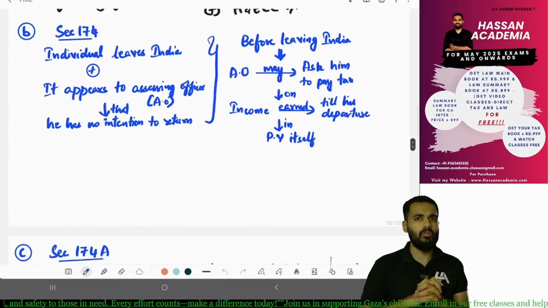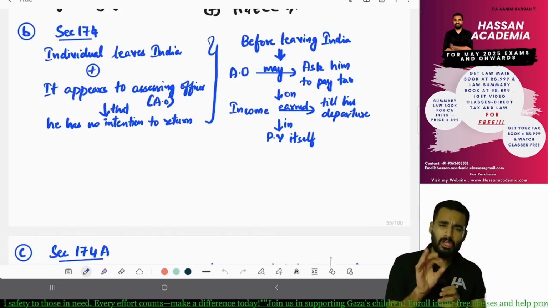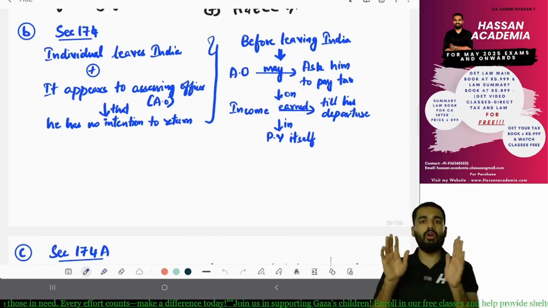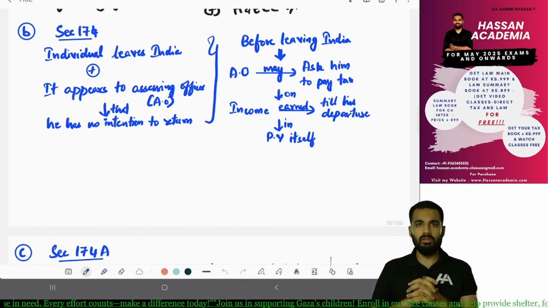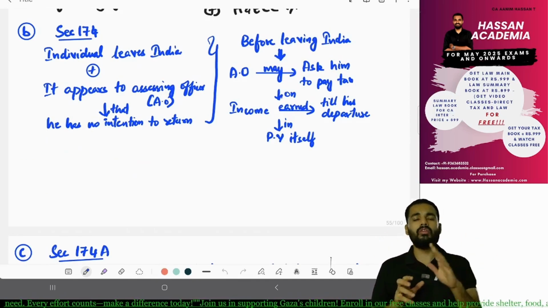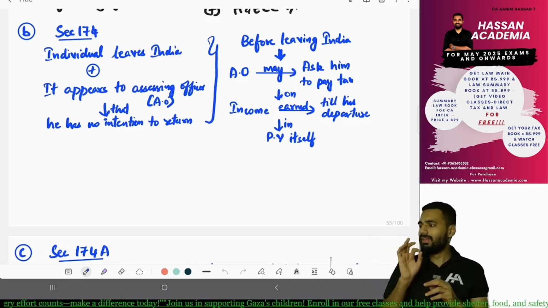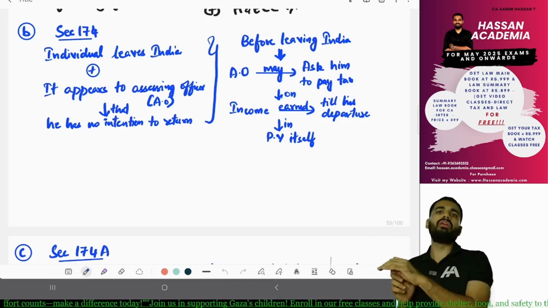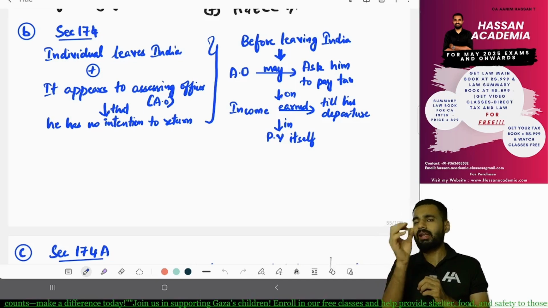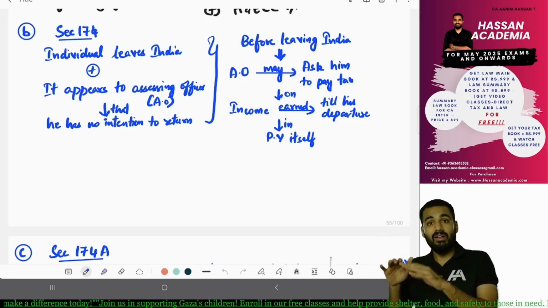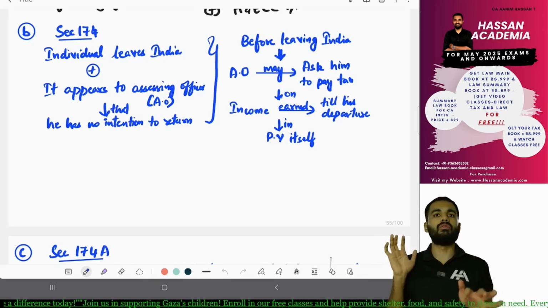Then we saw section 174. What is 174? If you are an individual leaving abroad and you have no plan of coming back, and the assessing officer finds that you will not come back, then in that situation, before leaving India, the assessing officer may say to pay tax on whatever you have earned till the departure in the previous year itself.